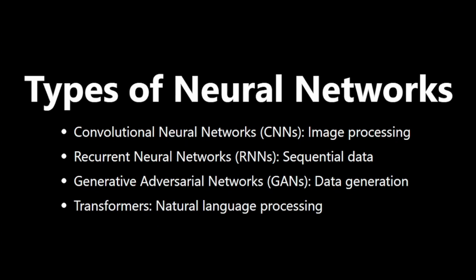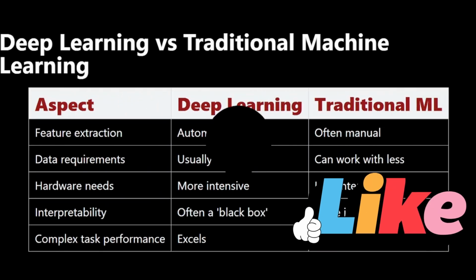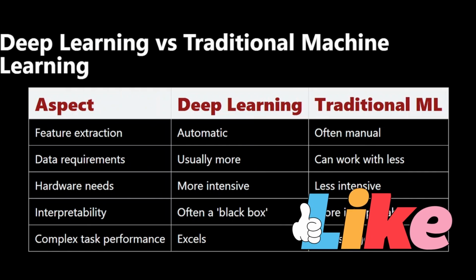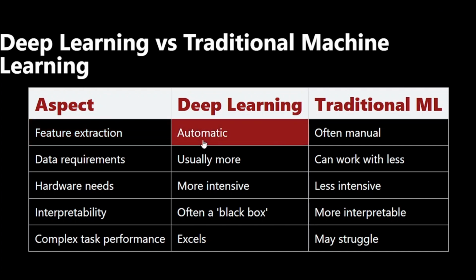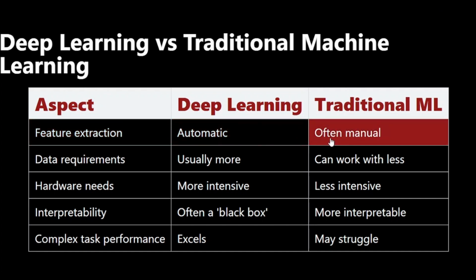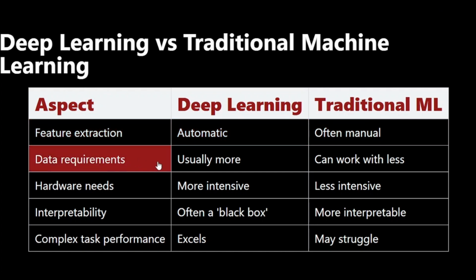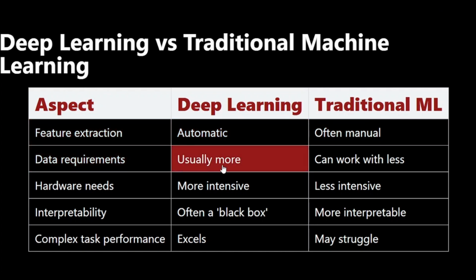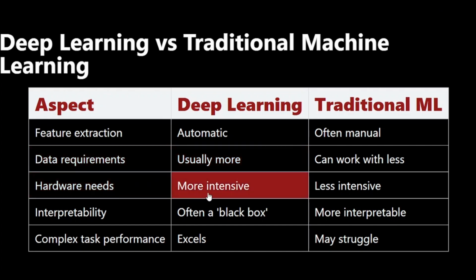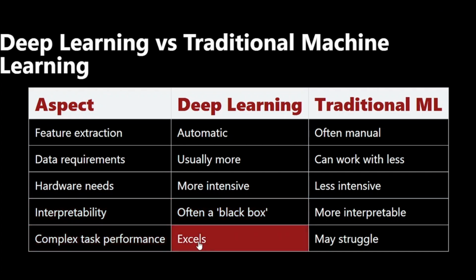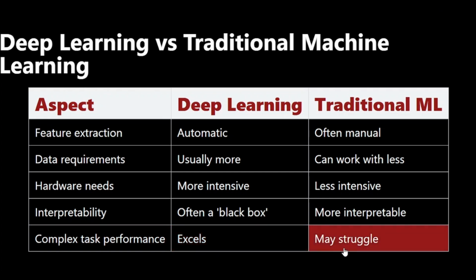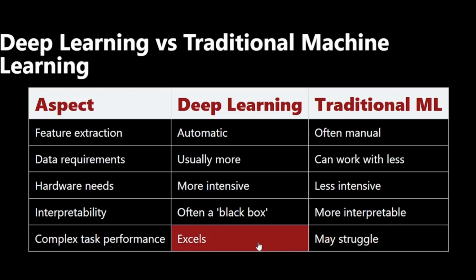Deep learning versus traditional machine learning. Let's compare deep learning with traditional machine learning. Feature extraction: automatic in deep learning, often manual in traditional ML. Data requirements: deep learning often needs more data. Hardware requirements: deep learning typically requires more computational power. Interpretability: deep learning models can be less interpretable. Performance on complex tasks: deep learning often outperforms traditional ML on complex tasks like image and speech recognition.